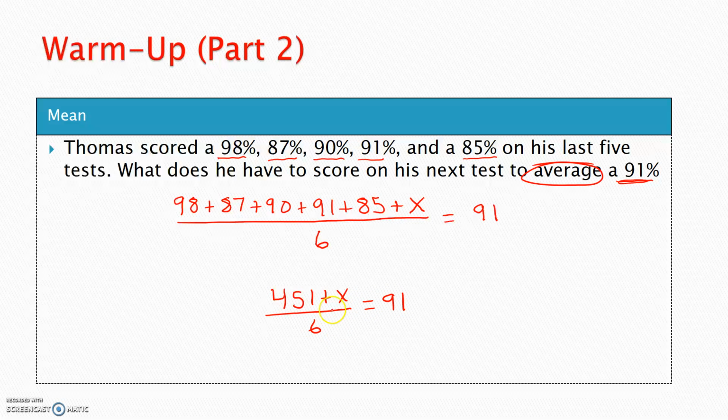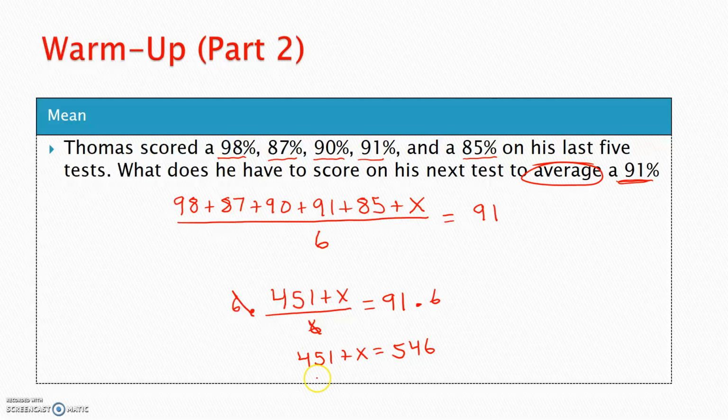Well, let me get rid of this fraction first. How do I get rid of dividing by 6? Inverse operation says I have to multiply by 6. Property of equality says whatever I do to one side, I do to the other. So I multiply both sides by 6. These cancel out. I get 451 plus x is equal to, what is that? 91 times 6 is going to give me 546. Easy.